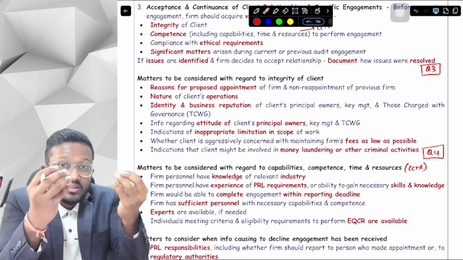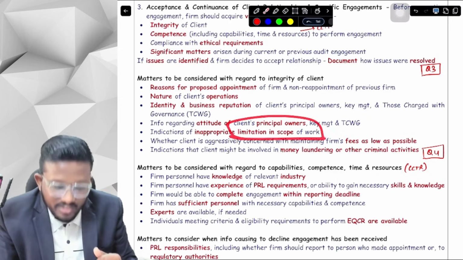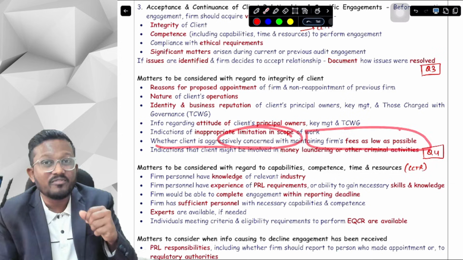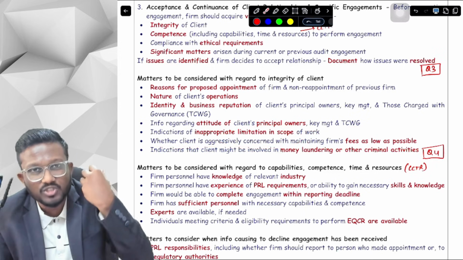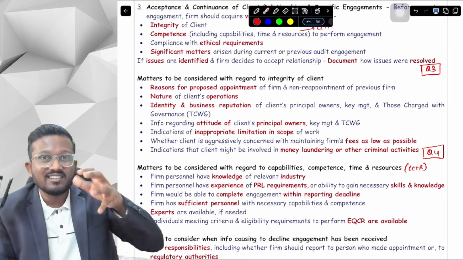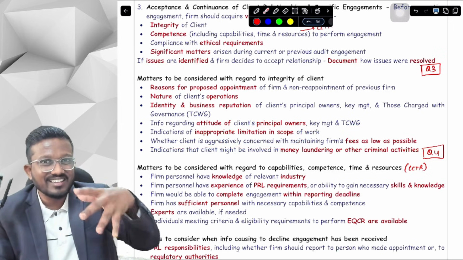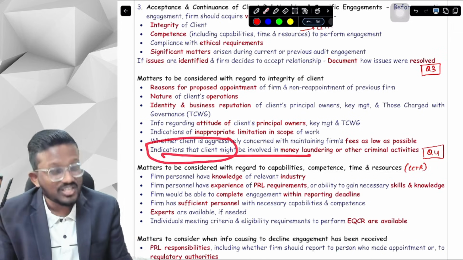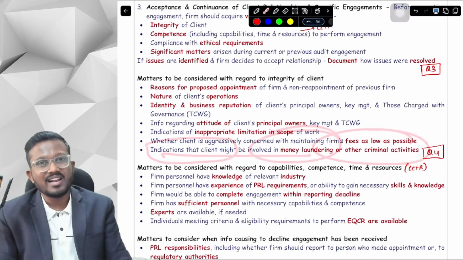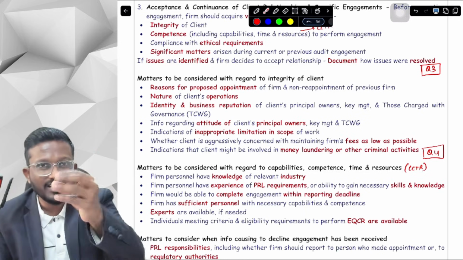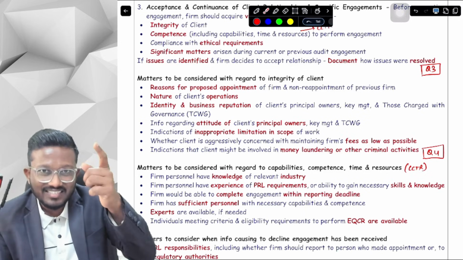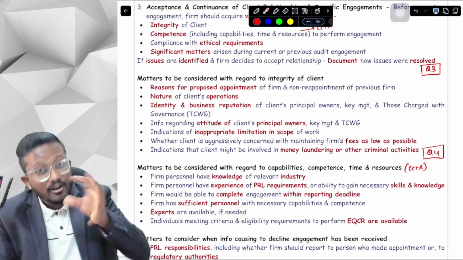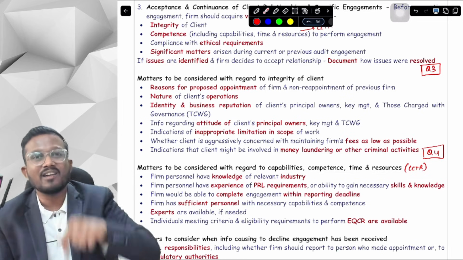Third, does their attitude indicate that they will impose a limitation in the scope of work? Is the client concerned with keeping my firm's fees as low as possible, like he is not allowing me to charge fees, so that I don't do quality work and all the inadequacies and fallacies in the work can be hidden? Is it something like that? And lastly, is there any indication that the client might be involved in money laundering or other criminal activities, like the ED department has raided my client? That is an indication that the client might be involved in criminal or money laundering activities. So there is an issue involved, and if I am accepting this client, then I will have to document how I have resolved this issue.